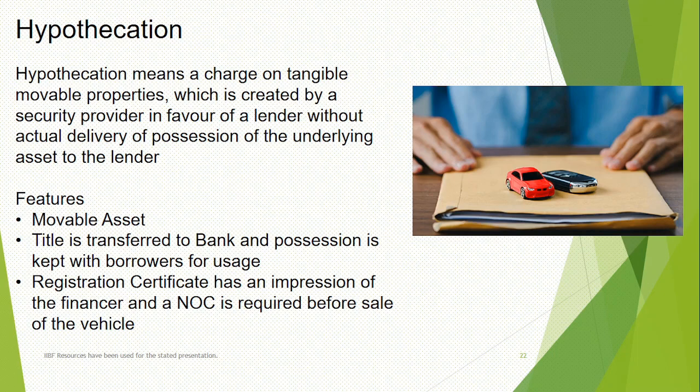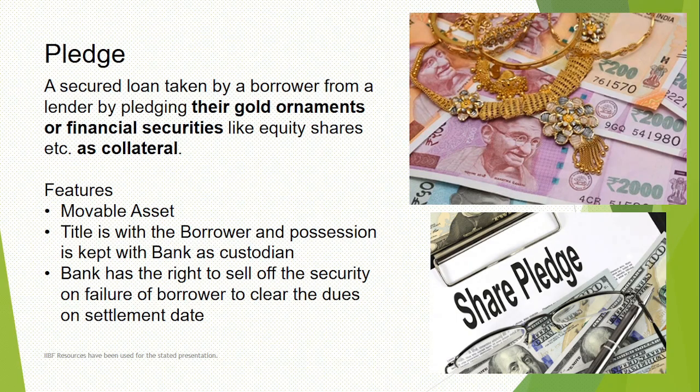The borrower is going to sign some documents where the title will be transferred. In the case of a vehicle loan, the RC book of your vehicle will have a section mentioning that this vehicle is hypothecated to ABC bank. What it means is that this vehicle is not self-financed. It is financed by a bank whose name is mentioned in it. So this is hypothecation. Its features: mainly it is for movable assets. Second, title is transferred to the bank, and possession is kept with the borrower for usage. Third, the registration certificate has an impression of the financer, and an NOC is required before final sale. You will not be able to sell it without getting an NOC.